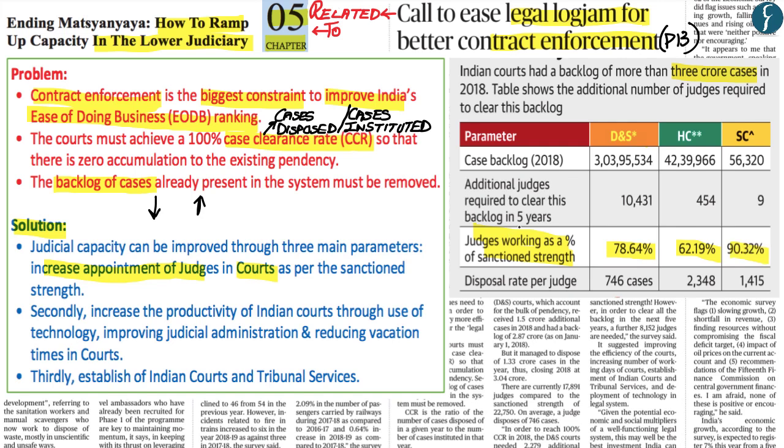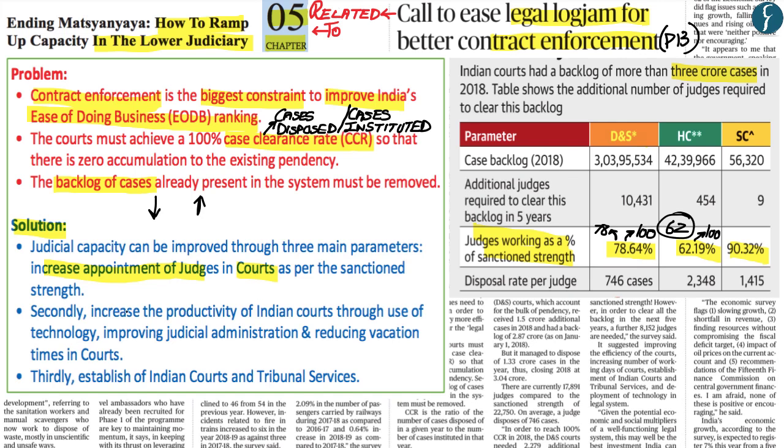Now, what this means is, let's say if the sanctioned strength for the district and subordinate courts is about 100, then only 78 positions have been filled. Similarly, if the number of sanctioned positions within the High Court is 100, then only 62 seats have been filled.